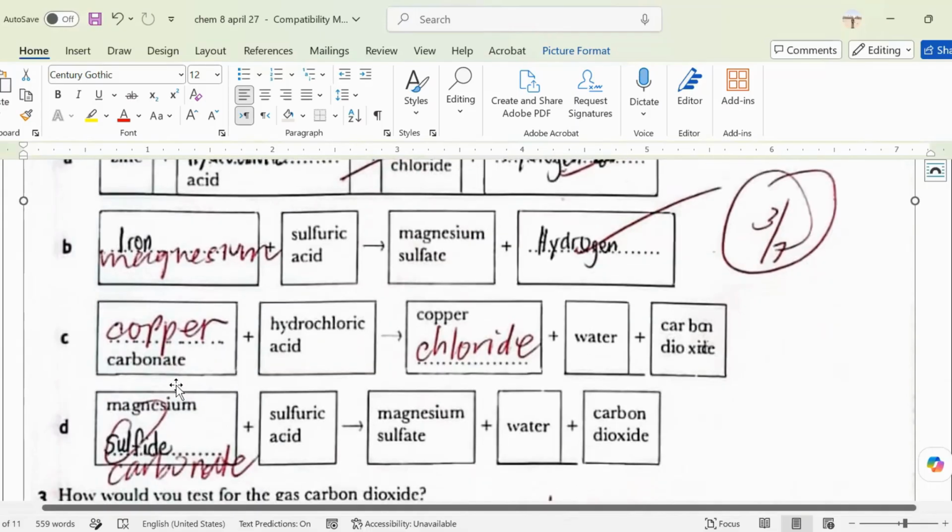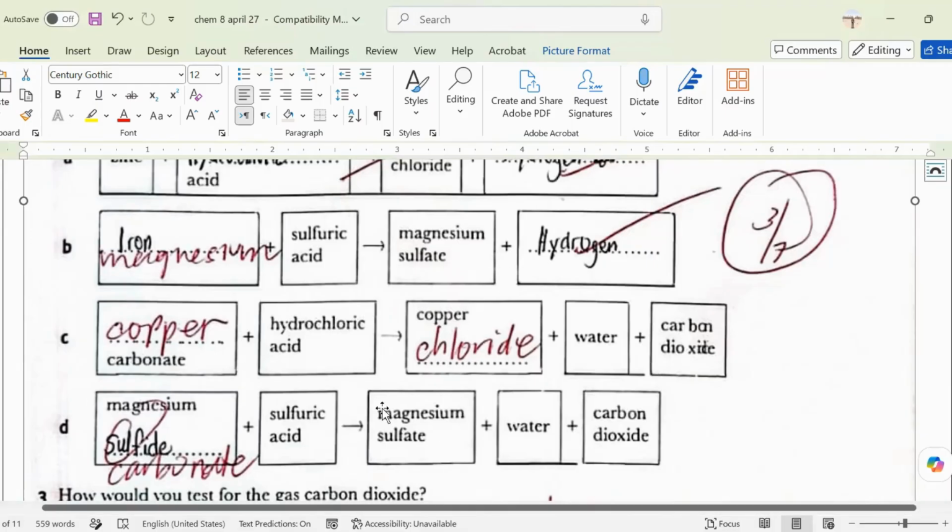Now, look at this. You have already the carbonate and you have the acid. As I told you, if you combine a carbonate and an acid, there are three products. You have the carbon dioxide, which is always there, and also the water. They're friends, they're always together every time there's a reaction with a carbonate and acid.